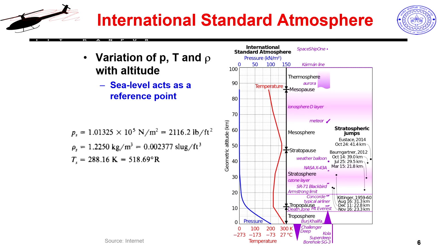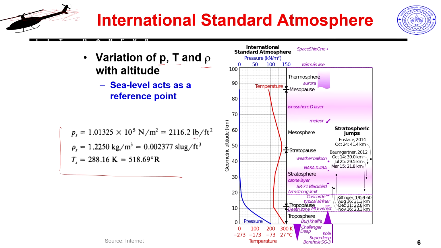In all these variations where I want to look at the variation of my pressure, temperature, and density with altitude, sea level values act as my reference point, because they are the standard. I will define that for a standard atmosphere my sea level density is so and so. These are the numbers which represent the standard atmospheric condition as per the International Standard Atmosphere, that is the name ISA. For ISA conditions my pressure would be nearly 1 bar, 1.01 times 10 to the power 5 Newton per meter square, which is also called pascals.